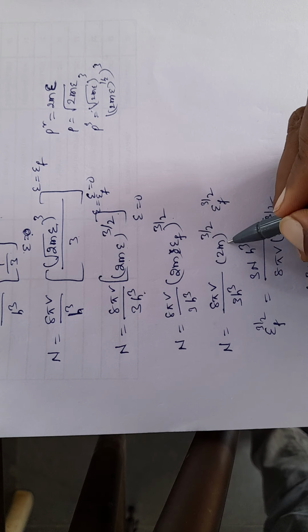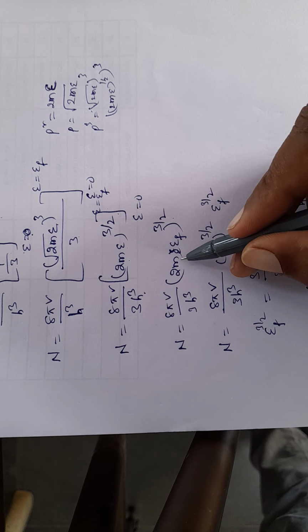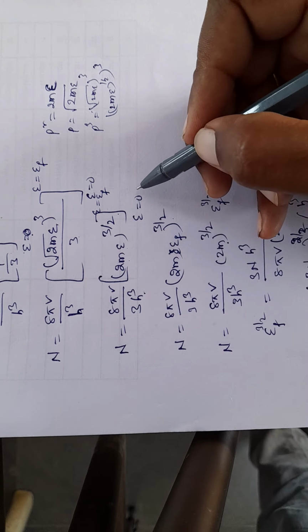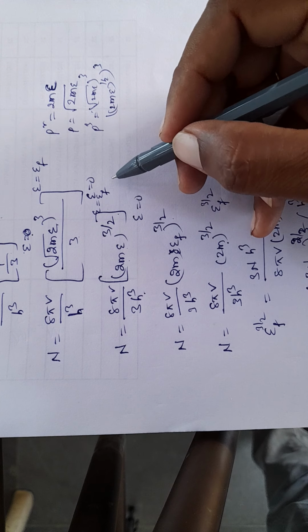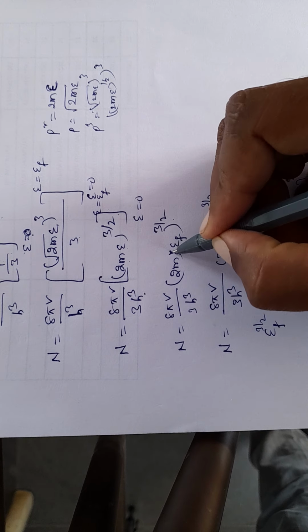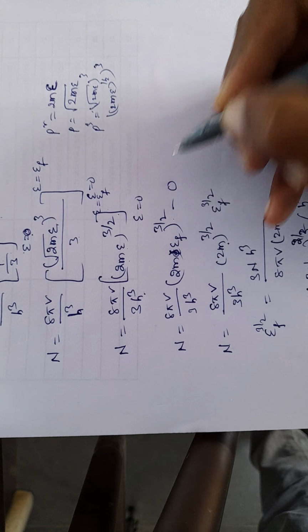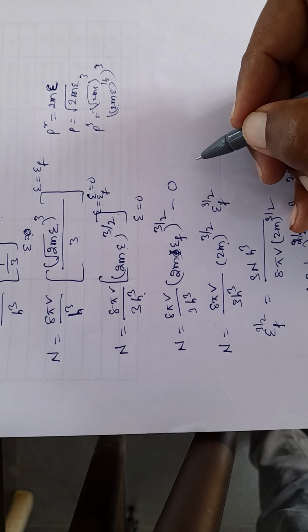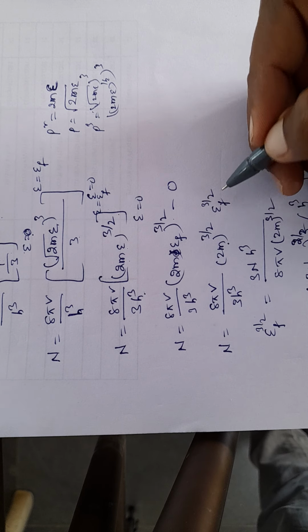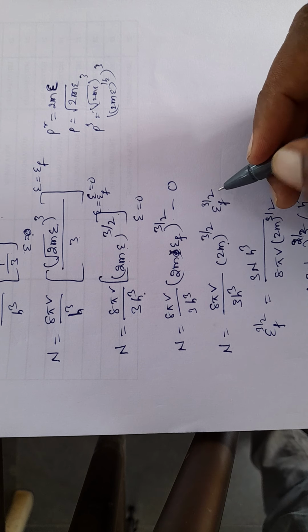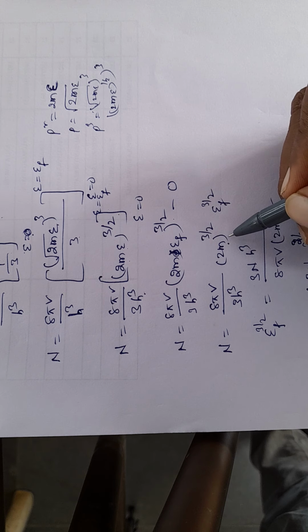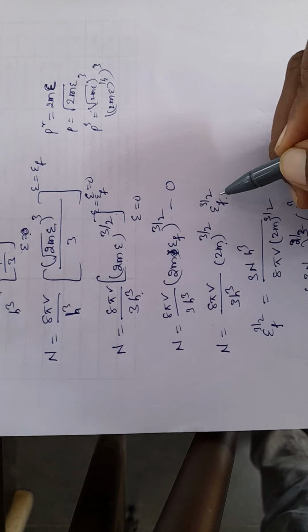Applying the upper limit and the lower limit, first I write the upper limit value, then the lower limit value will be 0, so I am not writing it in the next equation. That is 2m whole power 3 by 2 into EF to the power of 3 by 2.